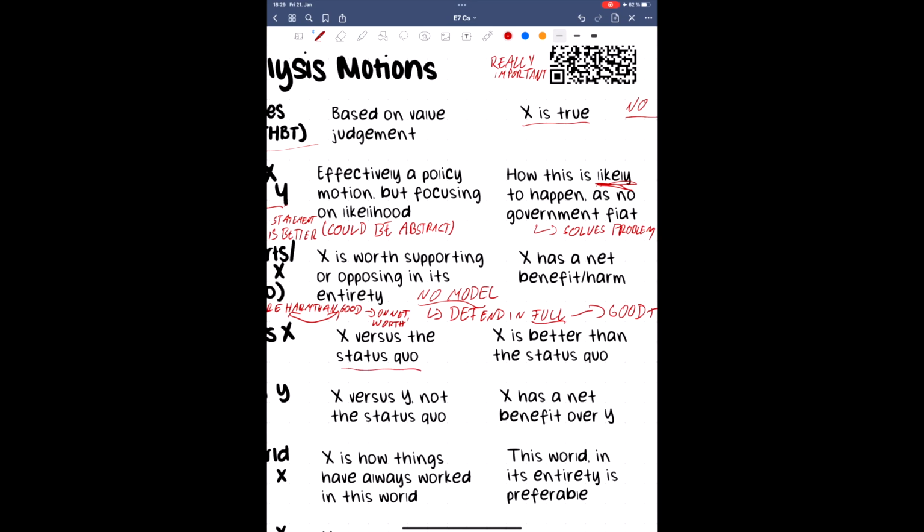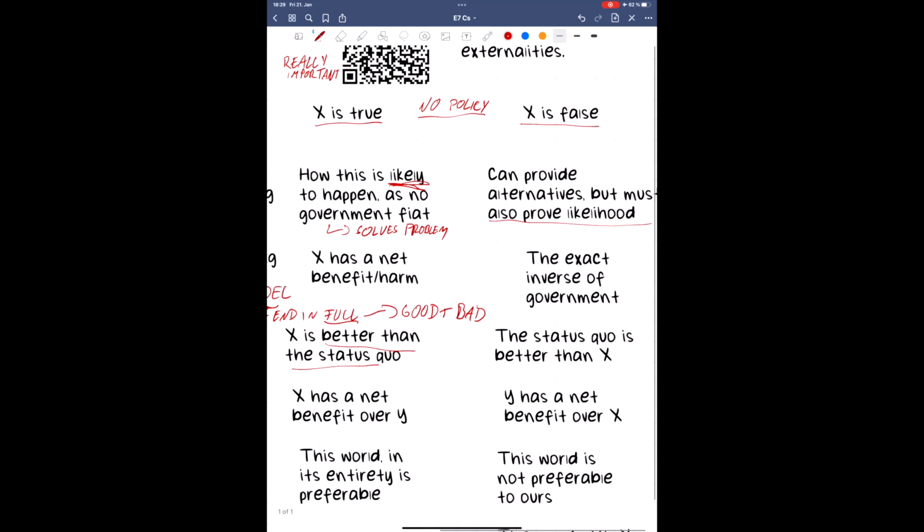There is no model to be implemented, although in many debates explaining what X is likely to look like and what consequences it yields is helpful in explaining why you prefer it. You may want to describe status quo in a similar manner. Honestly, you want to describe both regardless of which side of the debate you're on. That is because the burden on government is not to explain that X is only good and status quo is only bad. The burden on opposition is not to show that X is only bad and status quo is only good.